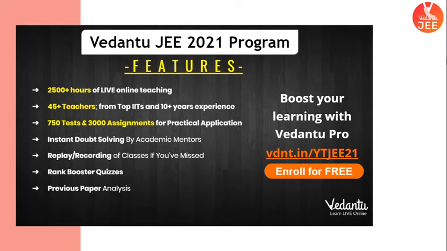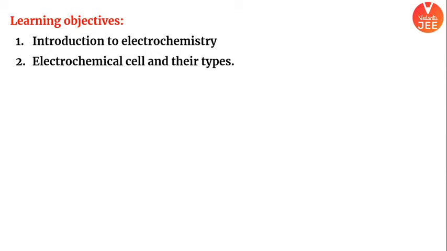All right, moving on, boys and girls. What we are going to do today, we are going to learn about electrochemistry. I'm going to introduce to you what electrochemistry is and what types of cells are there. One by one we are going to discuss in detail, and today we are going to go for galvanic cell. Just a quick information, we are going to learn about galvanic cell.